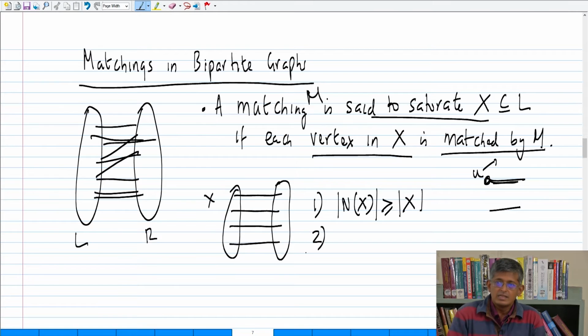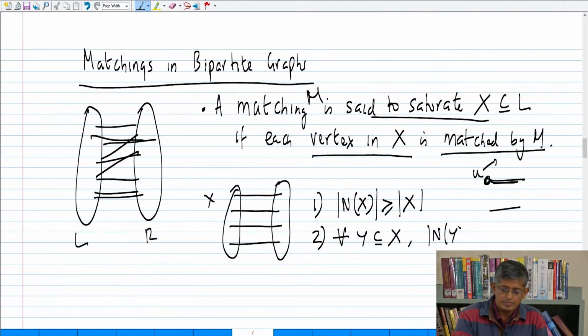There is another subtly hidden property which is also quite easy to see if you look at it. For all Y subset of X, that is also true, right. If you look at this set, its neighbors is at least these two guys. So, therefore, it looks like not a very important property. It seems to be quite an obvious observation, but we are now going to prove that